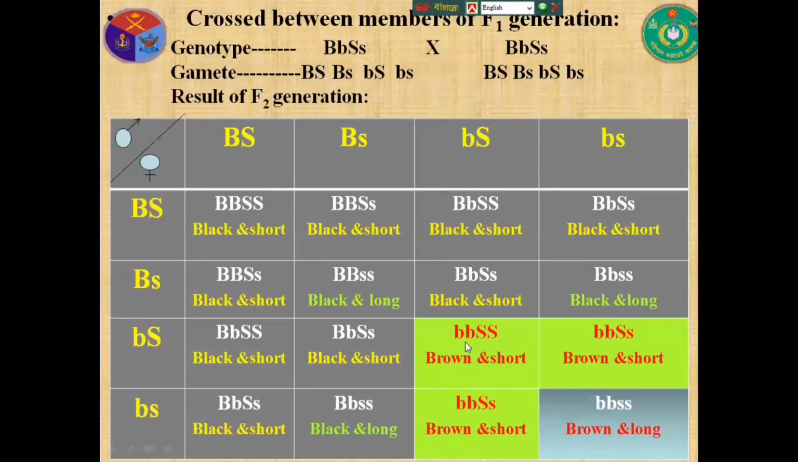That is, there is no dominant B. So brown is the main, and here capital S is present, so it will be short hair. So brown and short hair; we get the brown and short hair gamete, zygote, and then offspring. Then bbSS: bb means brown and a capital dominant S is present, so it is short. It is also brown and short, but look at this condition, all small gametes are present here. bb means brown and small ss means long.